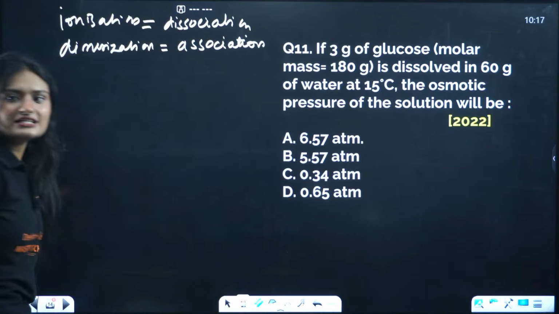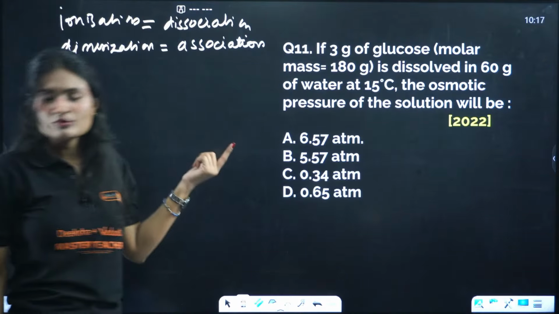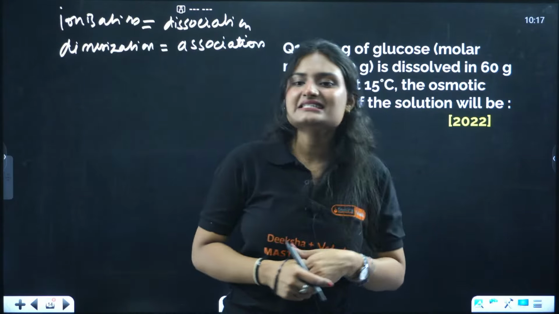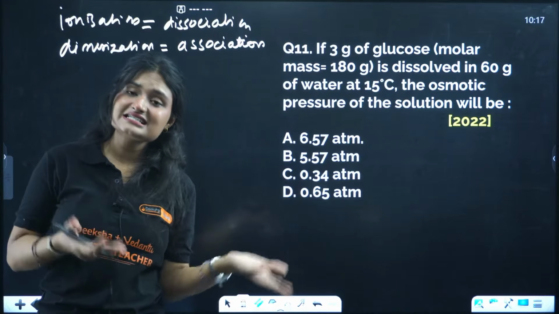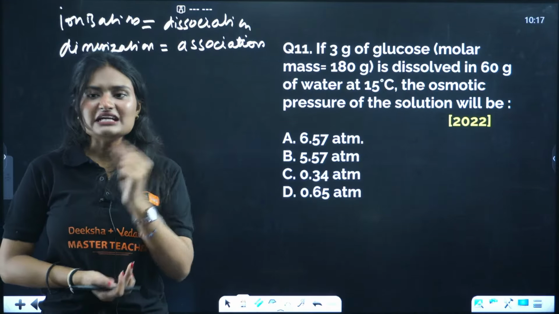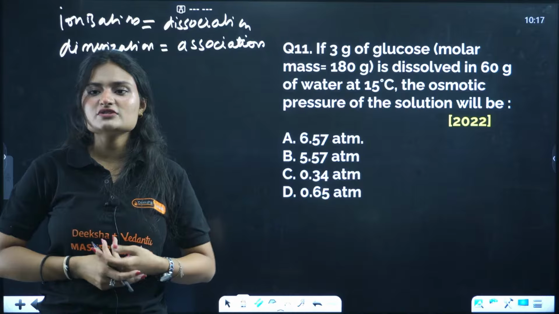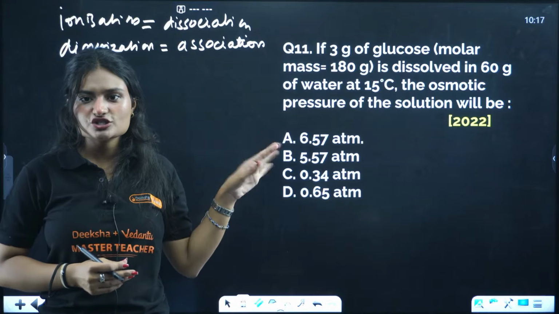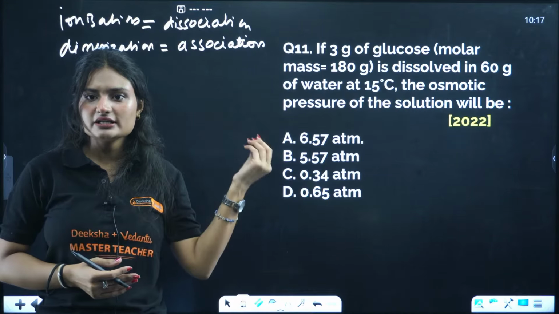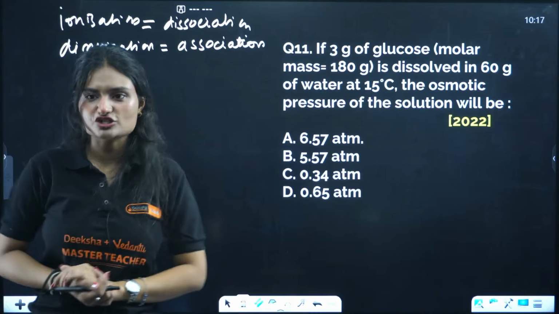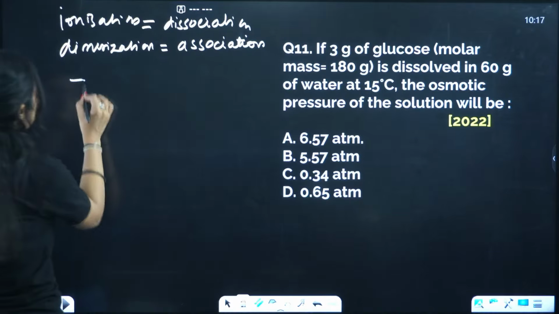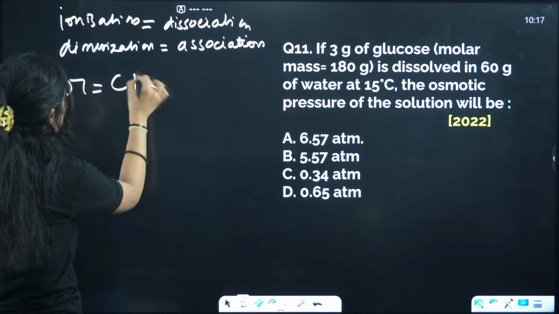Okay, now let's solve this question. If 3 gram of glucose is dissolved in 60 gram of water at 15 degrees Celsius, the osmotic pressure of the solution is... Here no ionization, no dissociation, no dimerization, nothing, so you'll use a simple equation. For calculating the osmotic pressure, we know pi is equal to CRT.